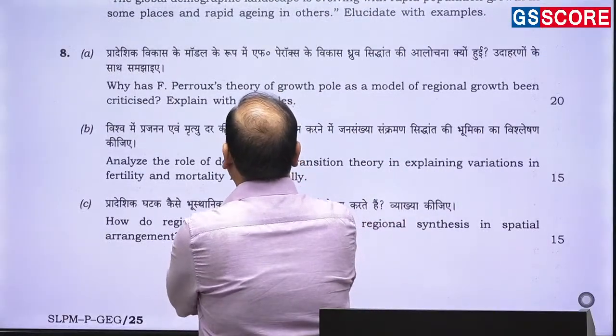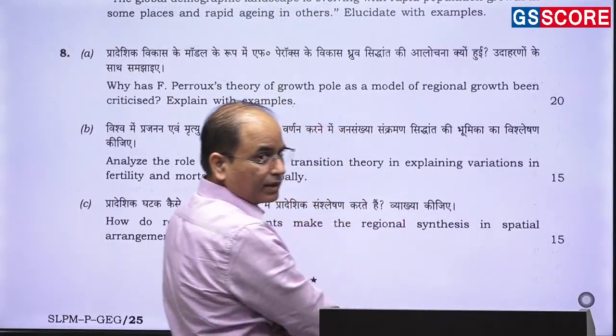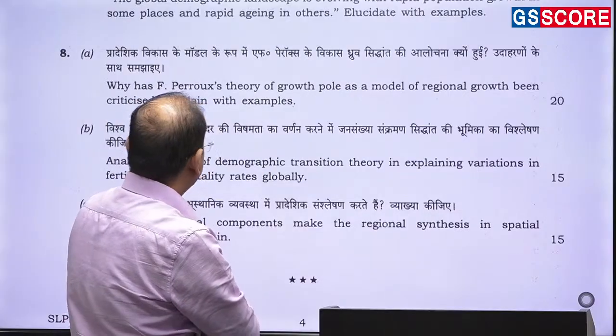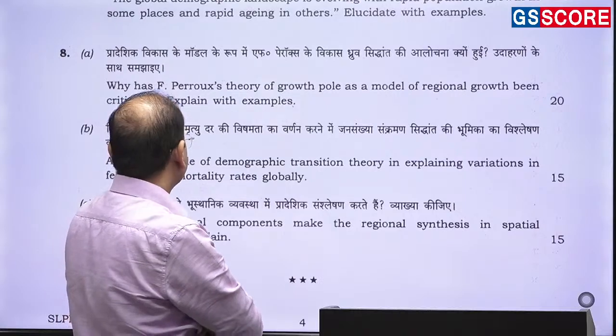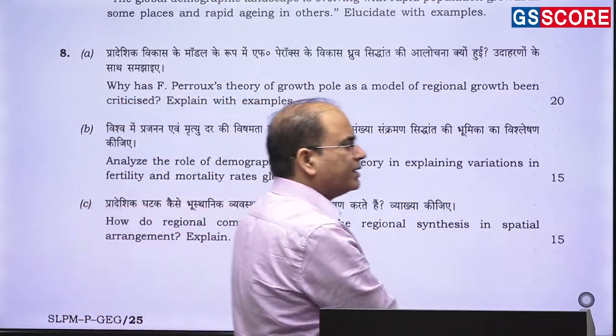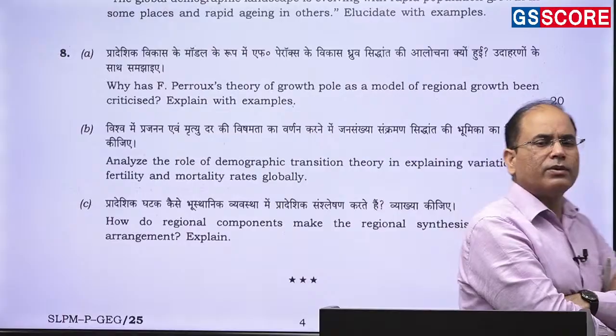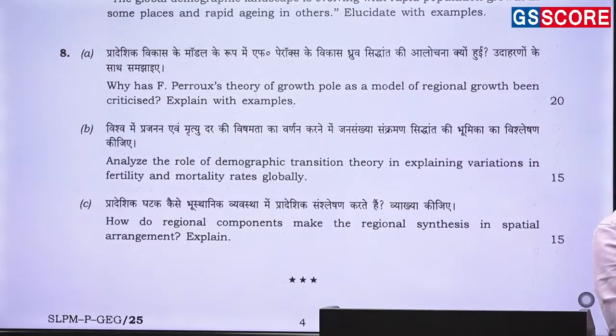Question number 8 is a model and theory, direct question from the regional planning: growth pole, growth center. So Perroux's theory of the growth pole as a model of regional growth being criticized, explained with example. Obviously this growth pole model simply suggests that growth cannot occur everywhere. So the basic premise of growth pole theory is that development should be promoted only in some areas, a few areas.